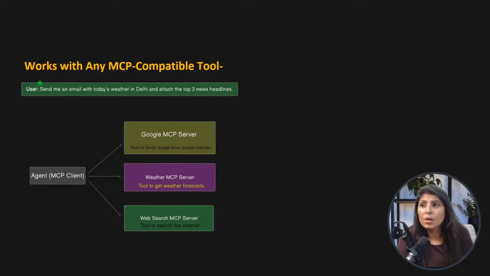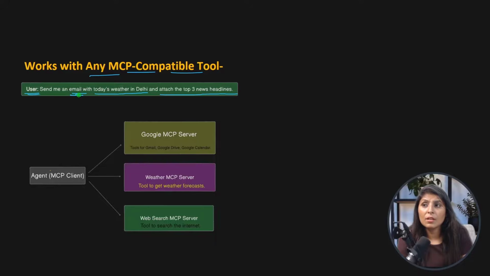So "works with any MCP compatible tool" means, let's see one example. Suppose the user asks this question: send me an email with today's weather in Delhi and attach the top 3 news headlines. Here you can see that this single question needs 3 different tools.